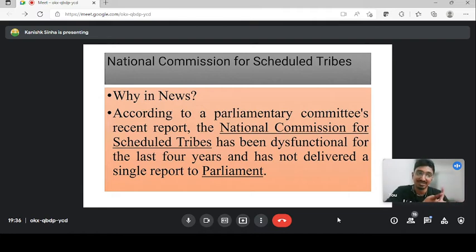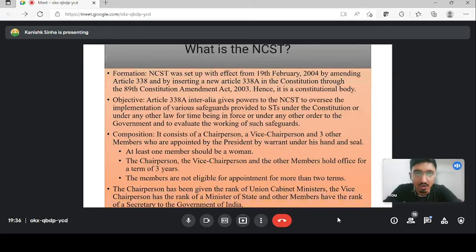and has not delivered a single report to the parliament. So the first function is coming from here, that the National Commission for Scheduled Tribe has to submit a report to the parliament. This is one of the functions. But why is it news? Because it is neither meeting nor submitting any report to the parliament or the president. So next slide. This is why this topic has come in news again. Now, let's understand what the National Commission for Scheduled Tribe is.